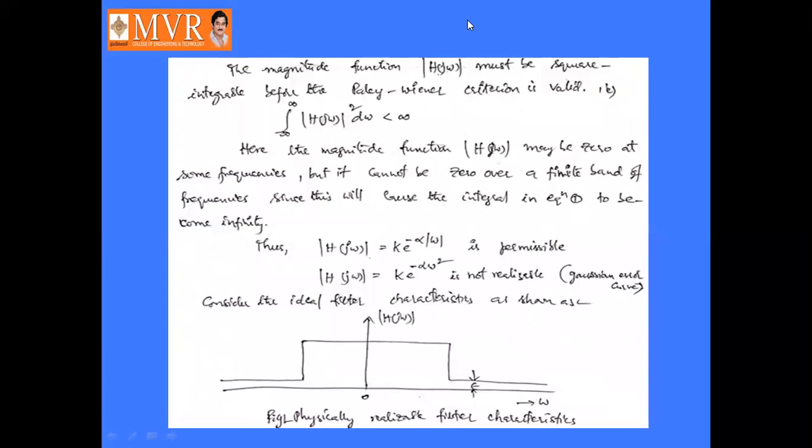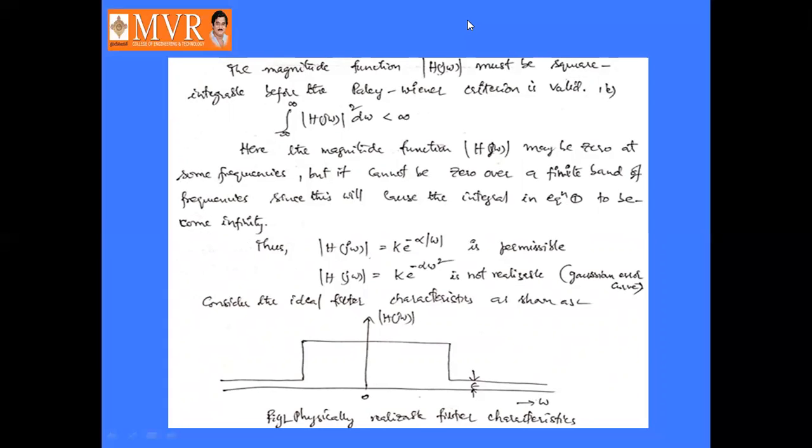After that, the magnitude function mod H of j omega must be square integrable before the Paley-Wiener criteria is valid. When will this Paley-Wiener criteria be valid? The magnitude function mod H of j omega must be square integrable. It means that the integral from minus infinity to infinity of mod H of j omega whole square d omega must be a finite value, that is, it should be less than infinity.